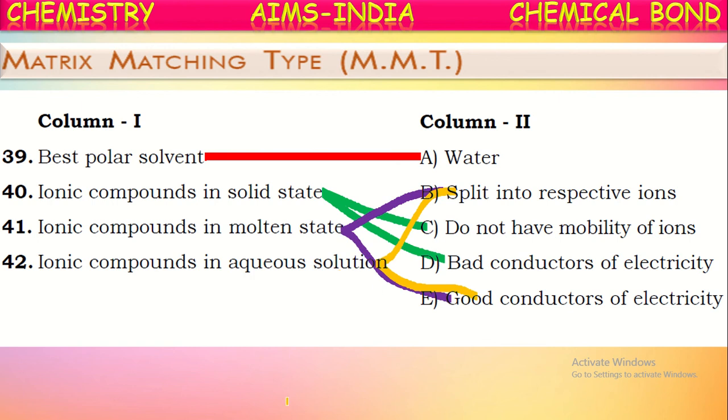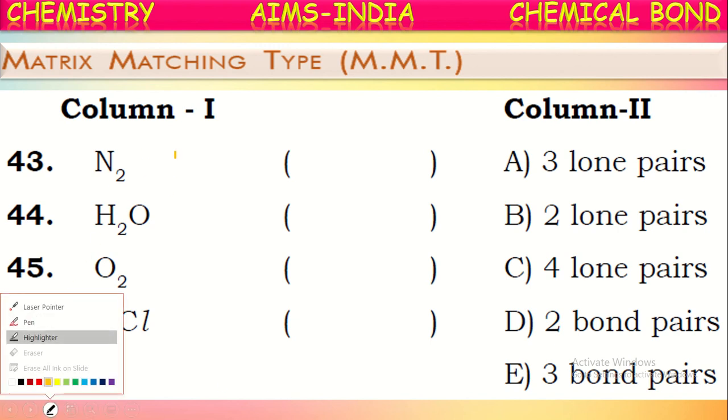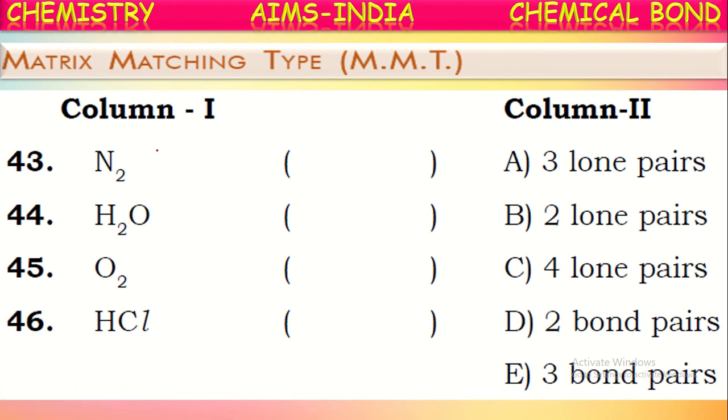Okay, let's go to the next question. See here, some molecules are given and we are asked to calculate the number of lone pairs and bond pairs in them. Now, the nitrogen molecule. In the nitrogen molecule, two nitrogen atoms are there. They share three pairs of electrons between them and they have a lone pair of electrons on each.